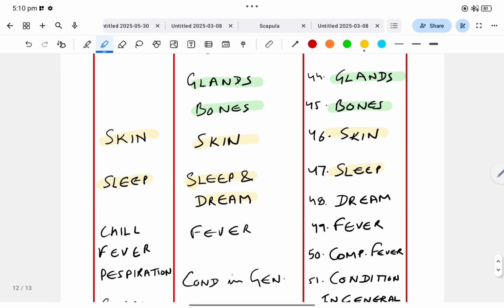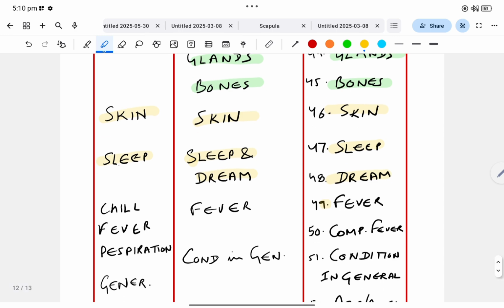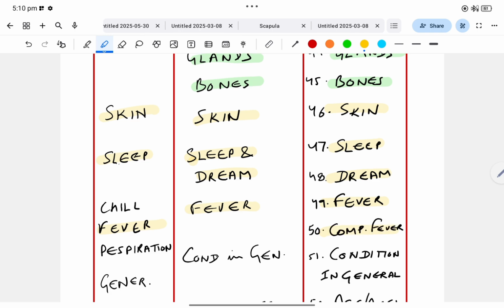So the next chapter of BBCR is dream. In BTPP, it is given as sleep and dream. And there is no such chapter dream in Kent. Now next chapter is fever, which is same in all three. Next chapter is compound fever, which is absent in BTPP and in Kent.